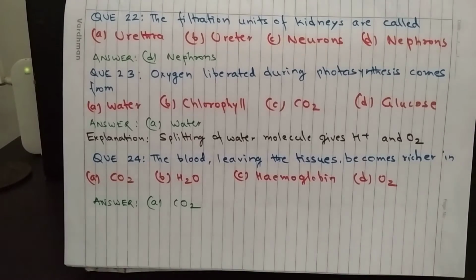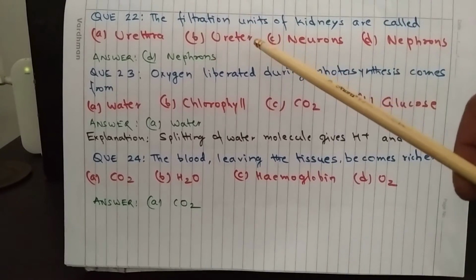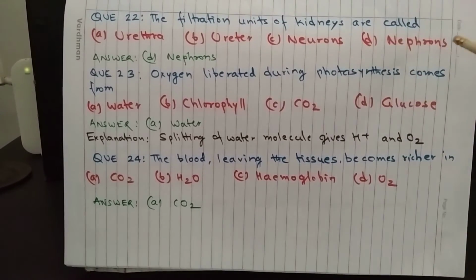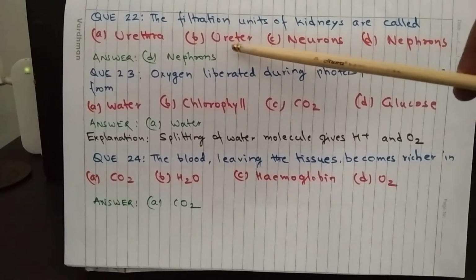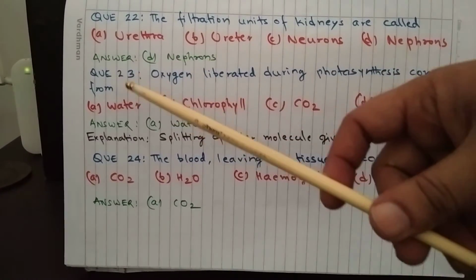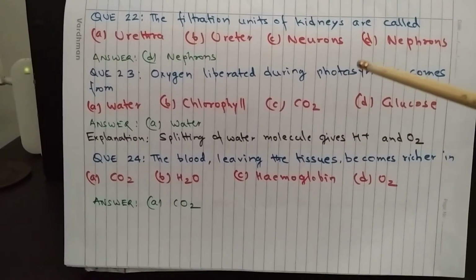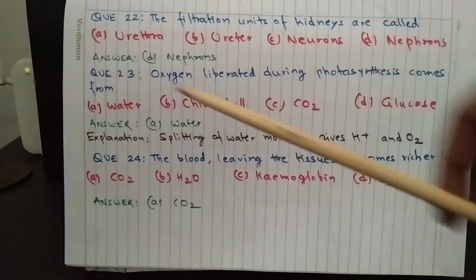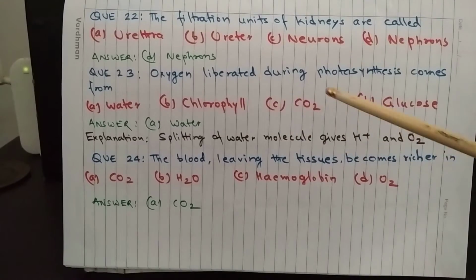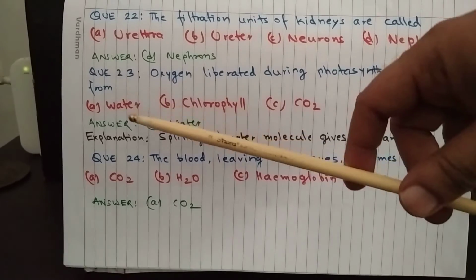Question 22. The filtration units of kidneys are called A. Urethra, B. Ureter, C. Neurons, and D. Nephrons. Answer D. Nephrons. Question 23. Oxygen liberated during photosynthesis comes from A. Water, B. Chlorophyll, C. Carbon dioxide, and D. Glucose. Answer A. Water.